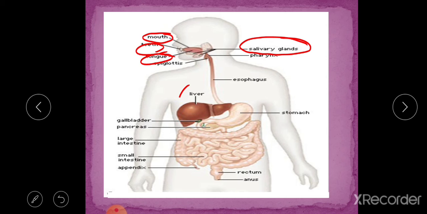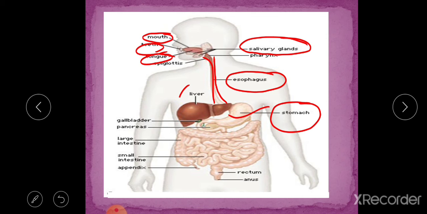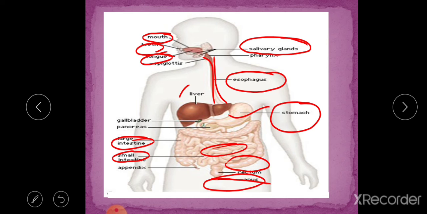Then we have a pipe-like structure called the esophagus or food pipe, which connects the mouth and stomach. The next part of our digestive system is the stomach, and then the small intestine, then the large intestine, and finally undigested food is stored in the rectum, and after that this undigested food is removed from the body through the anus.